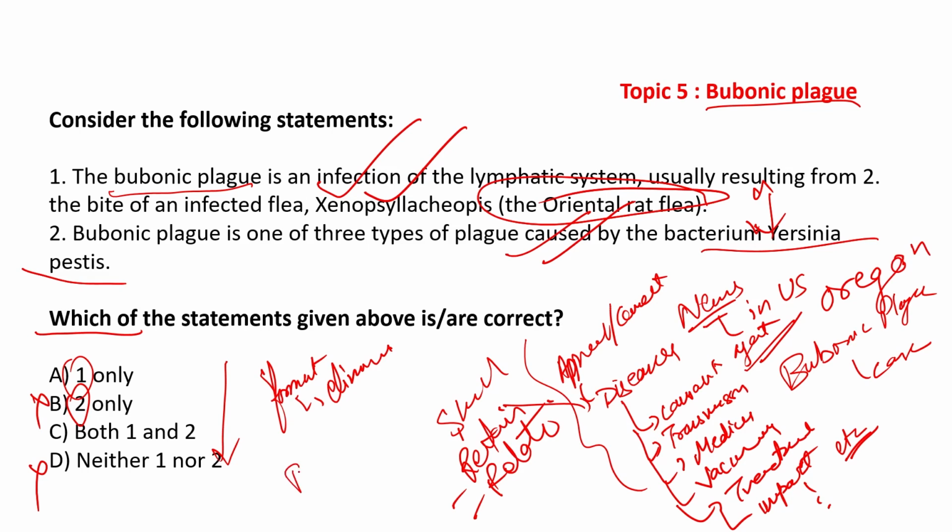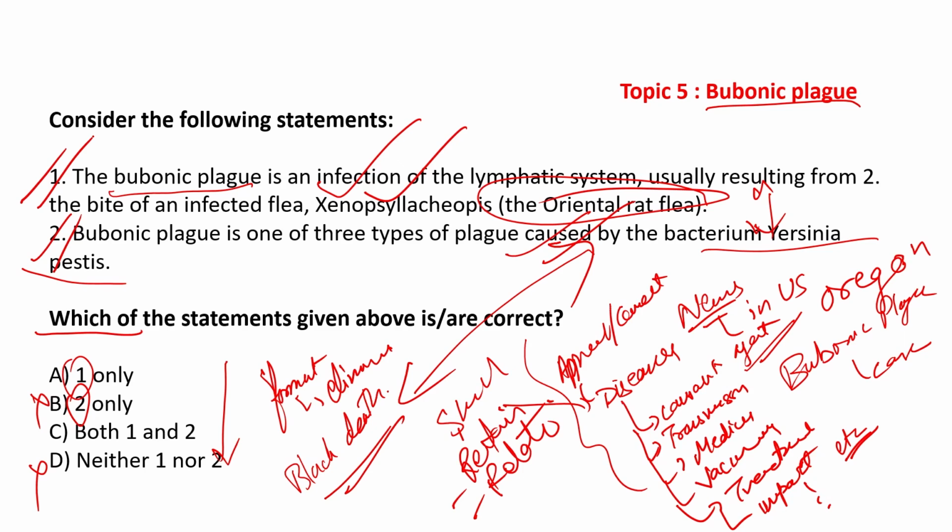The Black Death, which was reported because the person goes black, was the idea which actually triggered this news. So this statement becomes correct as well. Therefore, we have both the statements as correct, and the answer is option C.